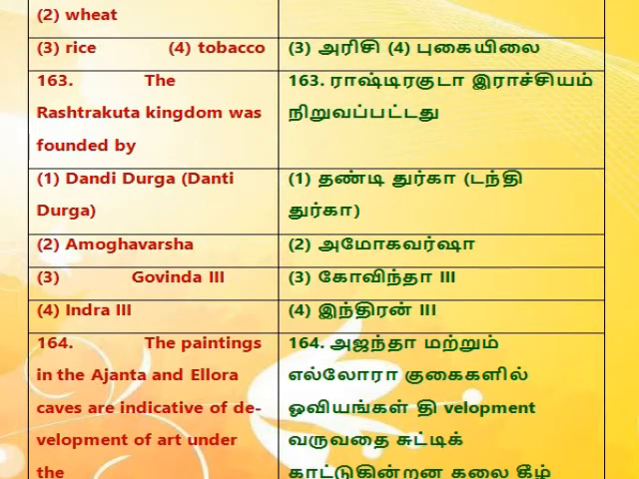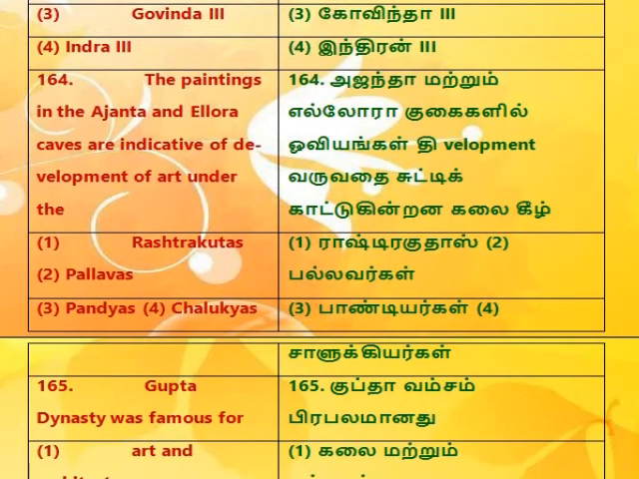163. The Rashtrakuta kingdom was founded by 1. Dandidurga. 2. Amoghavarsha. 3. Govinda 3. 4. Indra 3. 164. The paintings in the Ajanta and Ellora caves are indicative of development of art under the 1. Rashtrakutas. 2. Pallavas. 3. Pandyas. 4. Chalukyas.